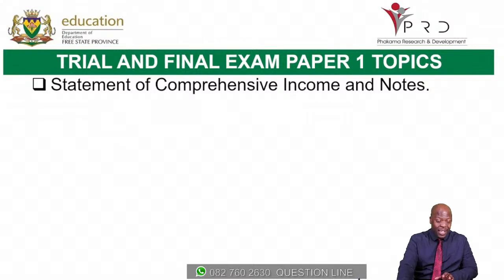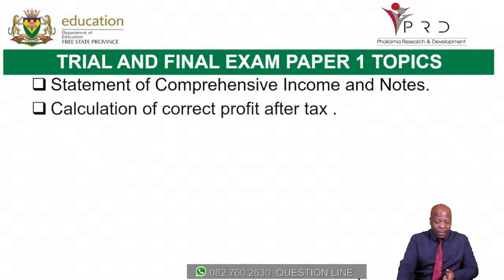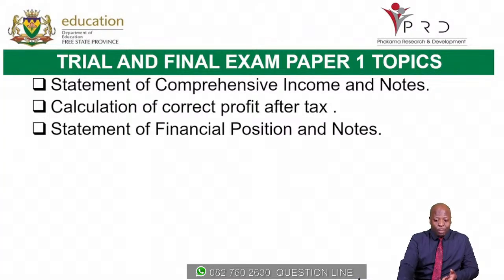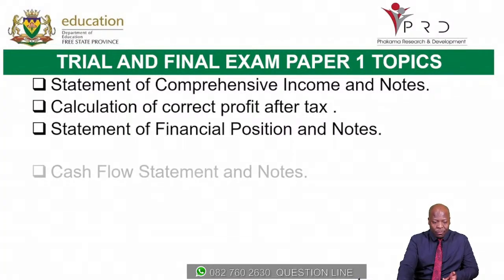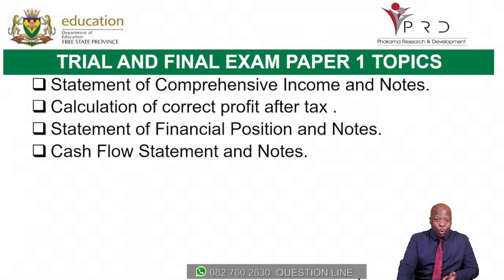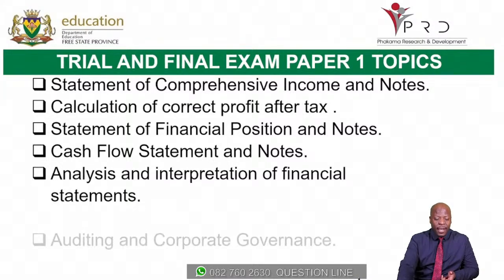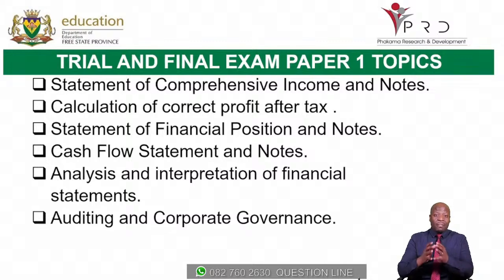We expect to see this one in paper one. And then we also expect to see the calculation of correct net profit after tax, and then the statement of financial position and notes. The cash flow statement and notes is a common question in our paper one. And then analysis and interpretation of financial statements, as well as auditing and corporate governance.